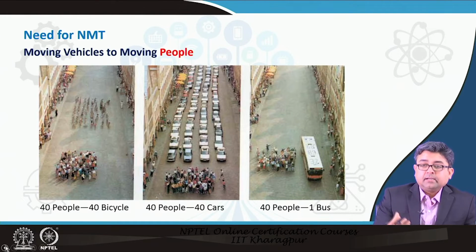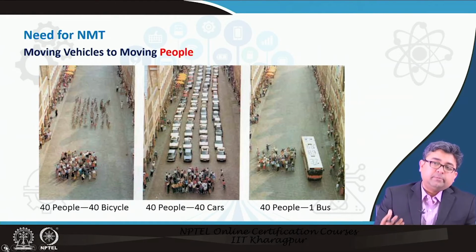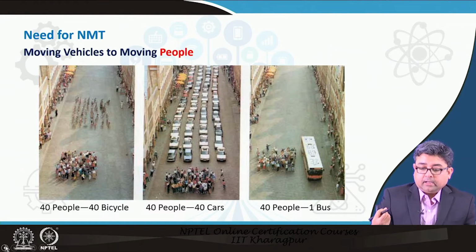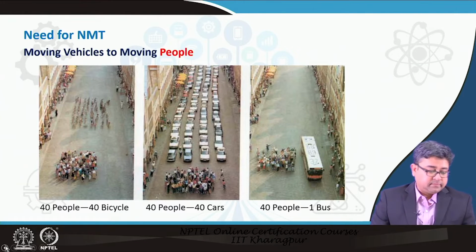So, this is a very powerful picture that is portrayed to public officials or in meetings when people are asking for newer non-motorized transportation systems. So, this is the concept of moving people rather than moving vehicles.